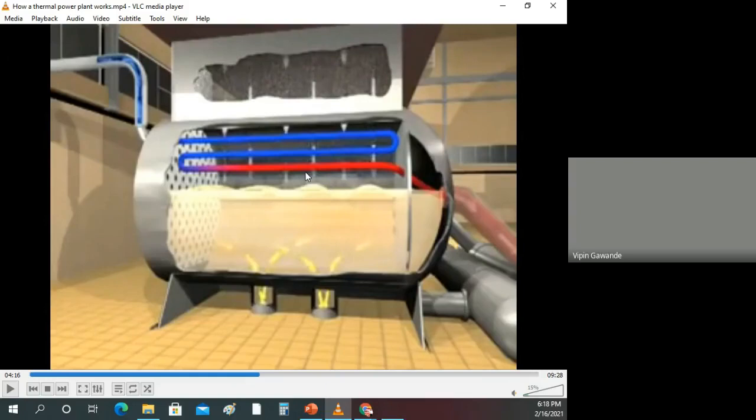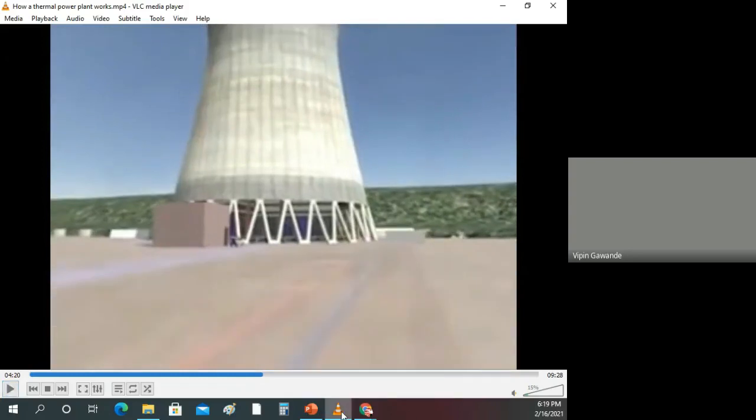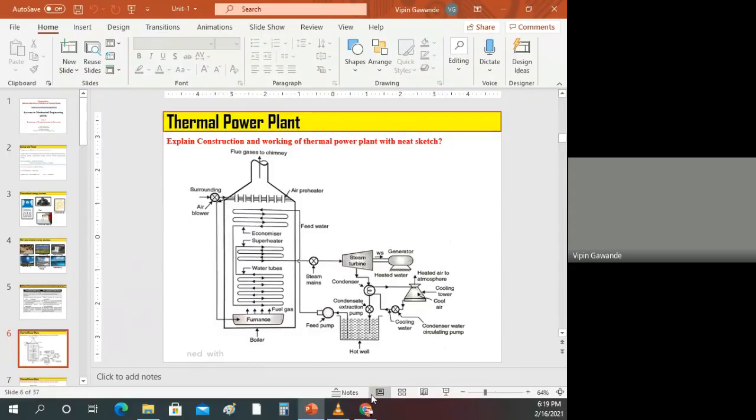And because of the rejection of the heat, the steam is converted into condensate. Then it goes into the hot well. So there are two outlets, and these two things are there. So the condenser is used for producing the condensate.